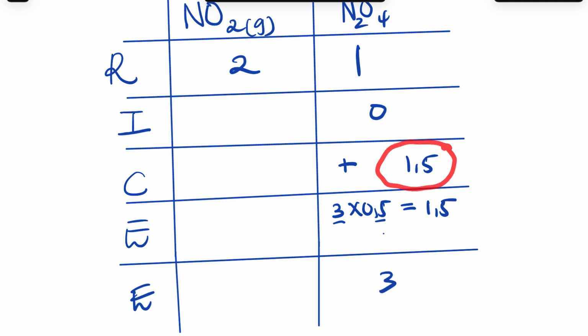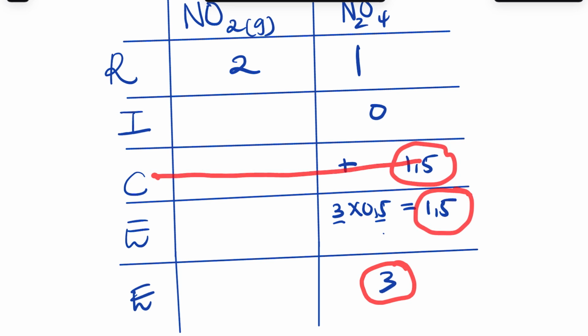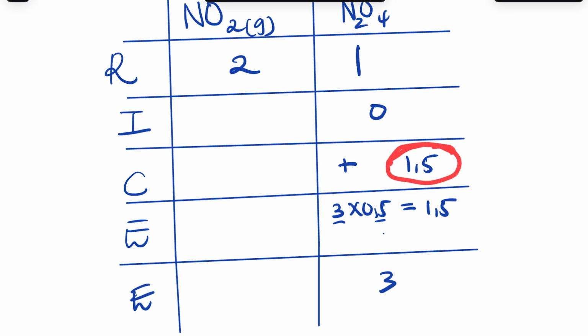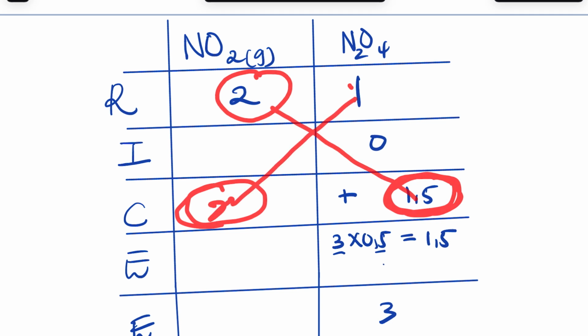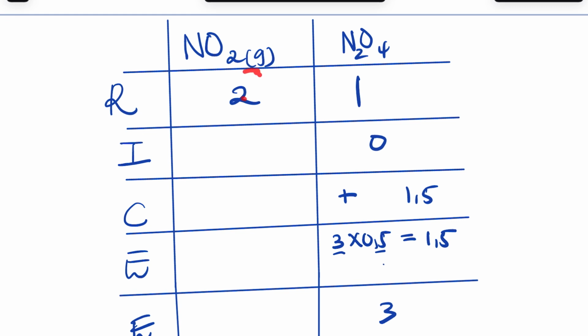Now having the 1.5 here, we can do the mole ratio. These are the number of moles. This was the concentration, and then you change that concentration into number of moles. So this is the number of moles that is formed. So we can do the ratio of this number of moles that is formed to get the number of moles that is used there. So the ratio is 2 is to 1. This is x. So it's going to be 2 times 1.5, it's going to be 3. So the answer here, it's going to be 3, right?